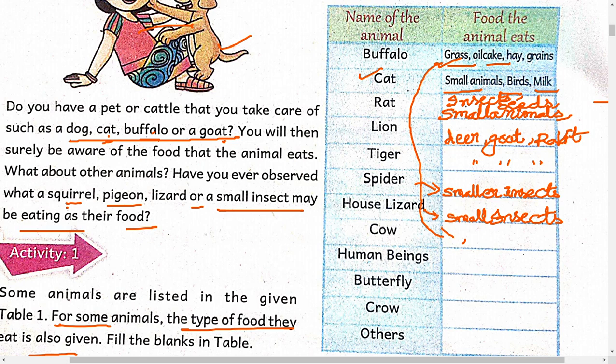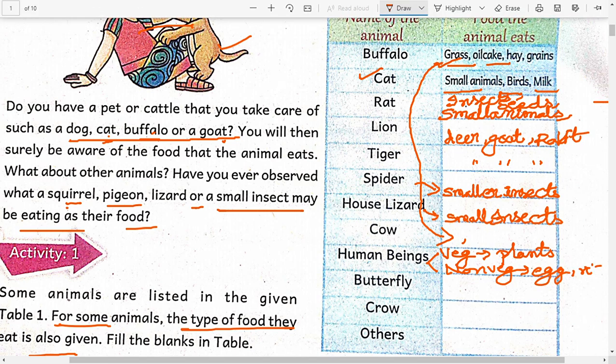Okay. So human beings. Human beings are of two types, vegetarians and non-vegetarians. Vegetarians will eat only plant food. Non-vegetarians will eat both plants and animals also. So like egg, rice, fruit, pulses. All these are eaten by human beings.